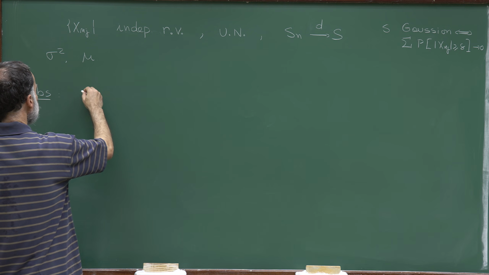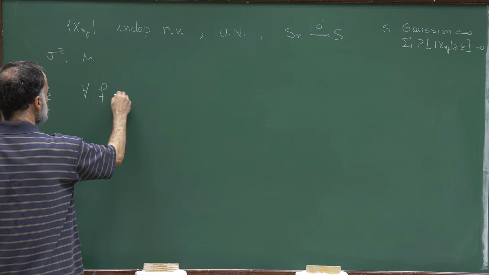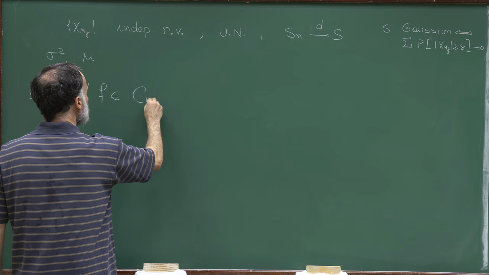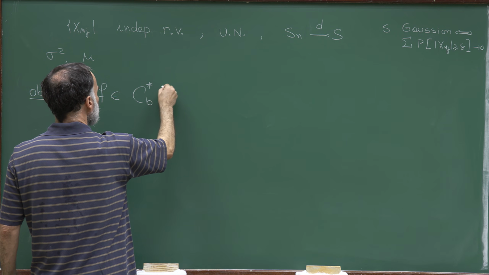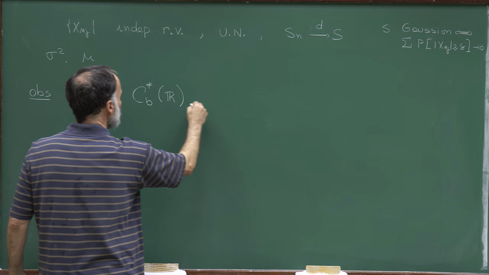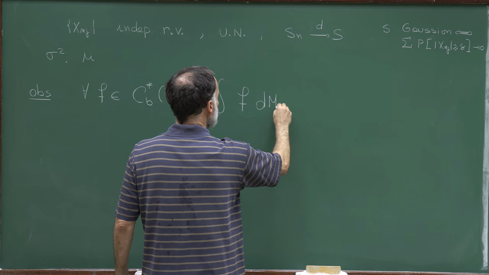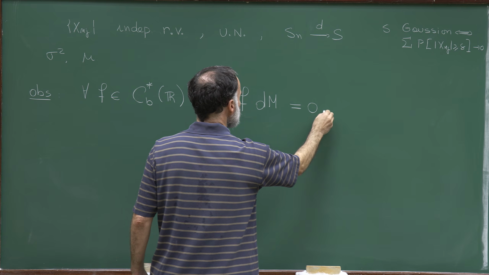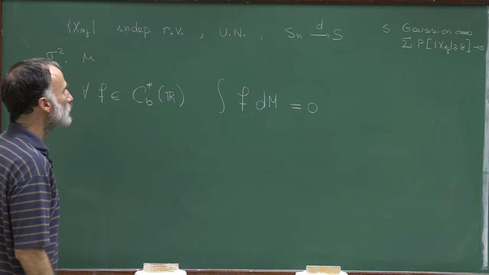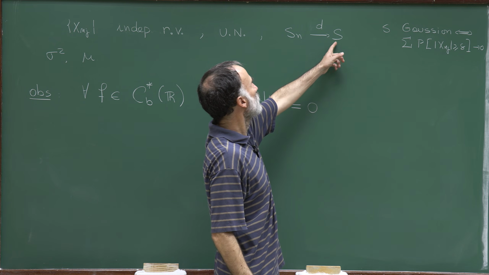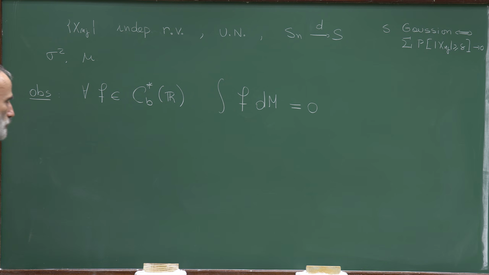We have seen that for all f in CB star of R, the integral of f dm is equal to 0, because we are assuming that the limiting distribution is Gaussian.